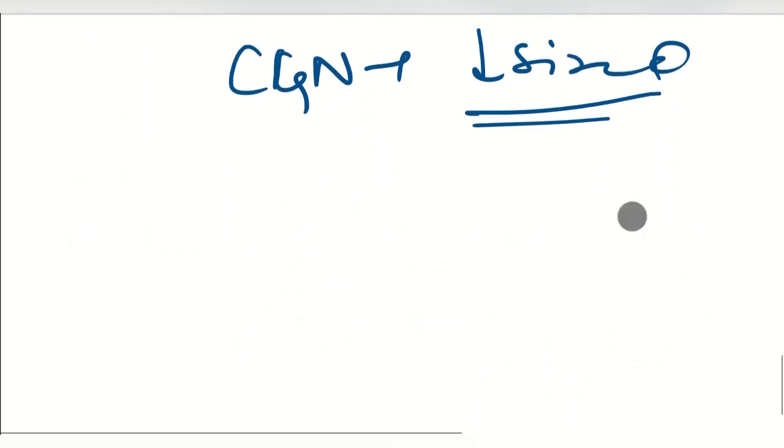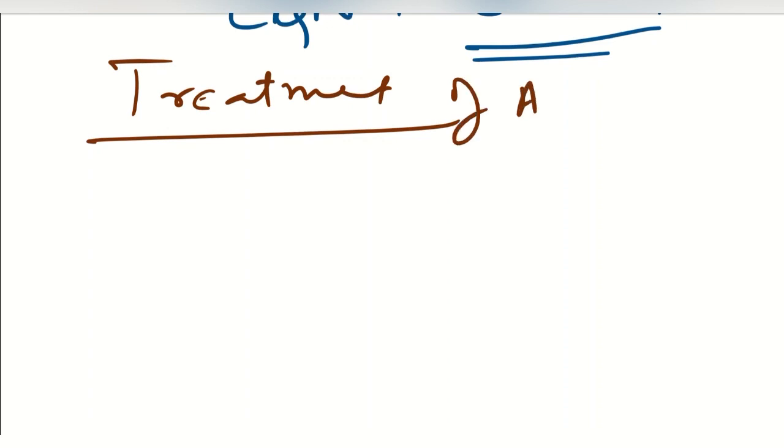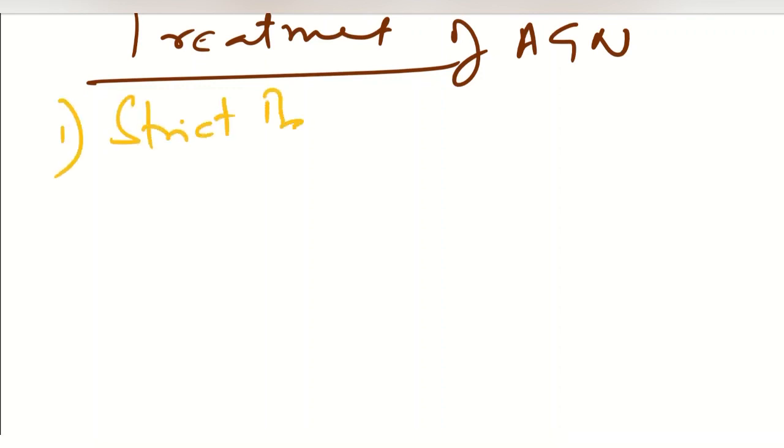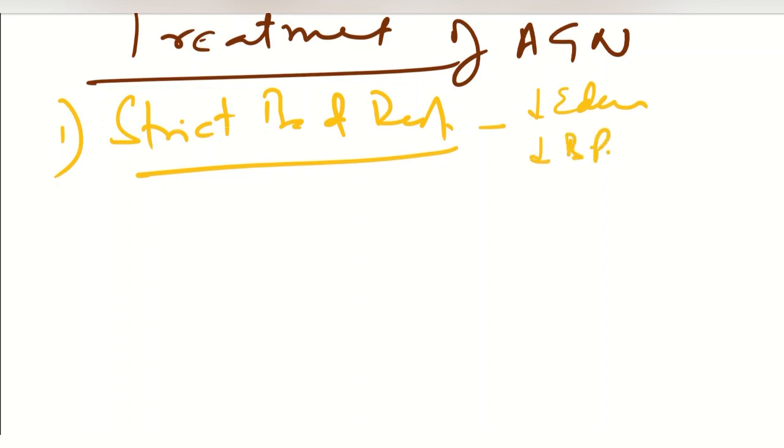Now, after discussing the tests for acute glomerulonephritis, we will see how we treat this patient. So we'll discuss the treatment. For the treatment part, first of all, we will advise strict bed rest to the patient until the edema subsides, until the BP comes down, until the blood which is being lost through urine, that is the hematuria, resolves, so the patient's clinical condition improves. Until that, we advise the patient bed rest.